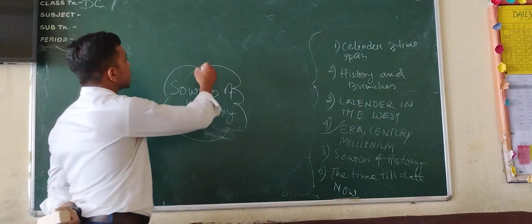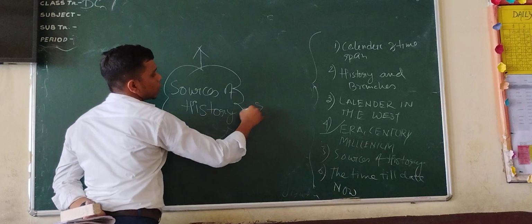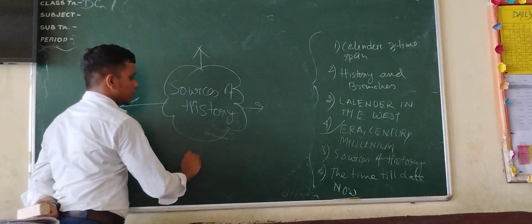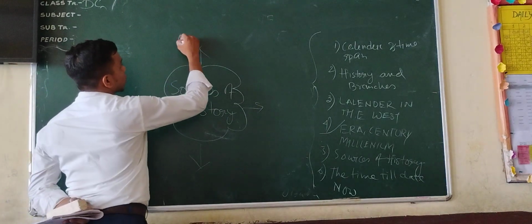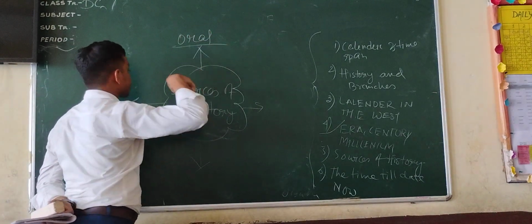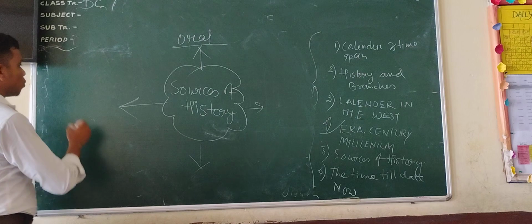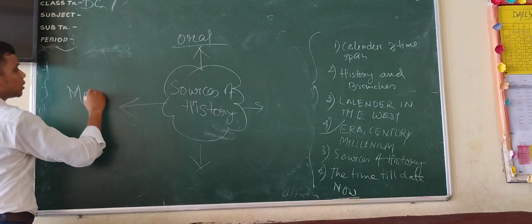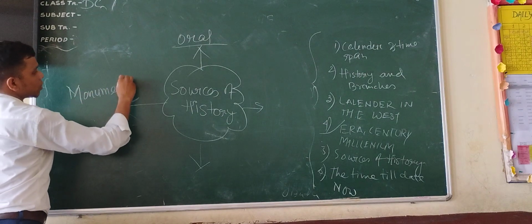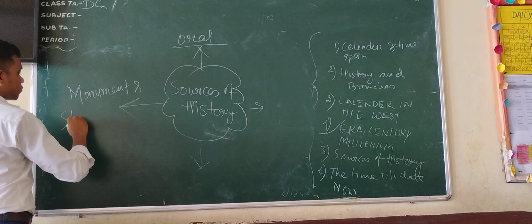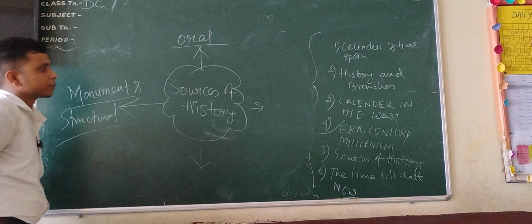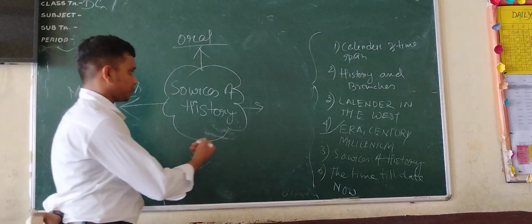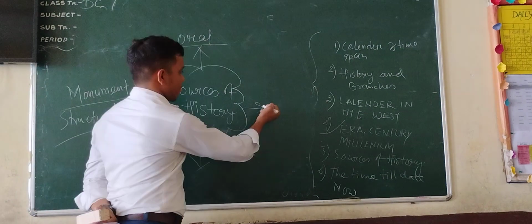So there are three basic things I have understood. The source of history is, first of all, oral source, monumental or structural source, and another one is literature.